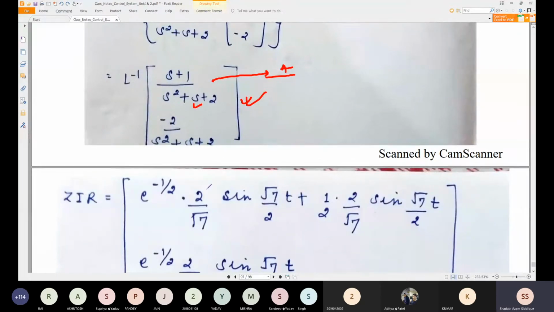Okay, so let me check. Let me revise this. I'll try to take it here in an inverse form. This can be rewritten as s plus a divided by s plus a whole square. So here s plus 1 divided by s plus 1 whole square. Okay, s plus 1 whole square is nothing but s square plus 2s plus 1. Are we getting the standard form or not? Let me check. We are not getting the standard form because the 2s is not there, so we cannot take 2s here.